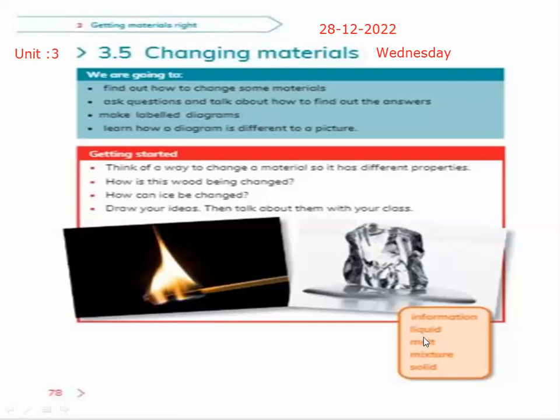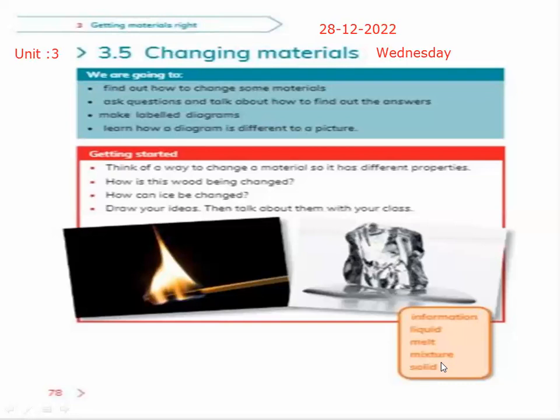Liquid: anything that is in watery form or that can flow easily is called liquid. Like water is a liquid. Melt: ice melts and turns back to water, turns back to liquid. Mixture: when we mix two things together, that is called a mixture. When we make a juice or tea, we mix water, tea and milk. This is called a mixture of substances.